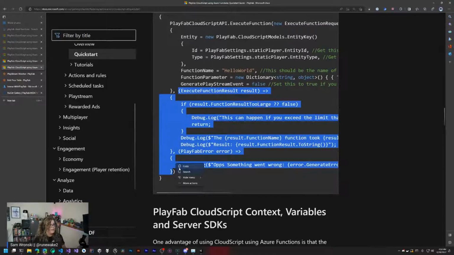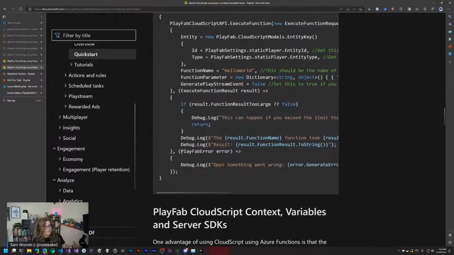So the first one is a result. That's for a successful invocation. If you successfully invoke this API, you'll get that first one. Otherwise, you will get the second one, which is going to be some sort of error handling that you'll want to do. These demos are just logging out information.